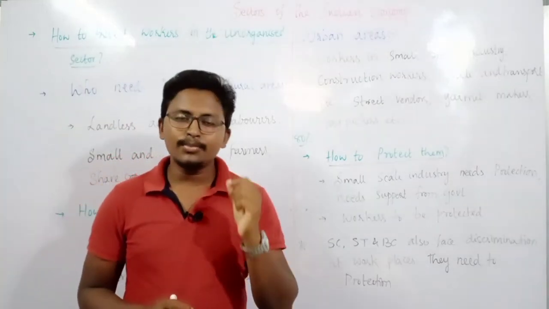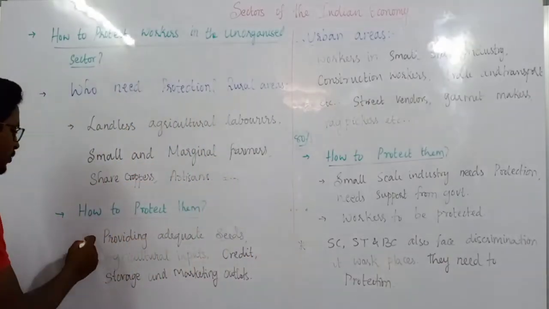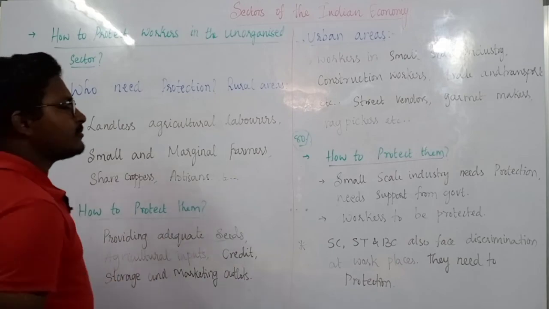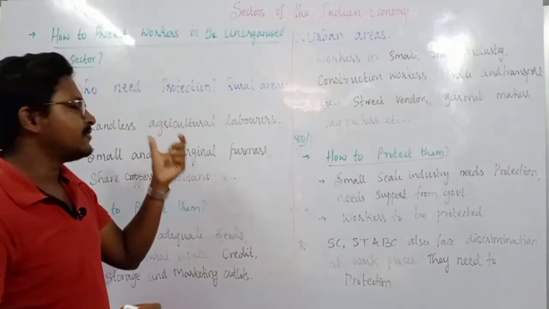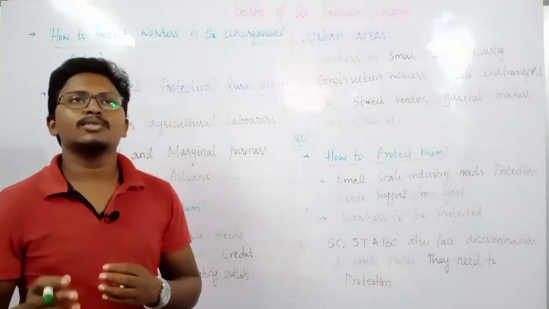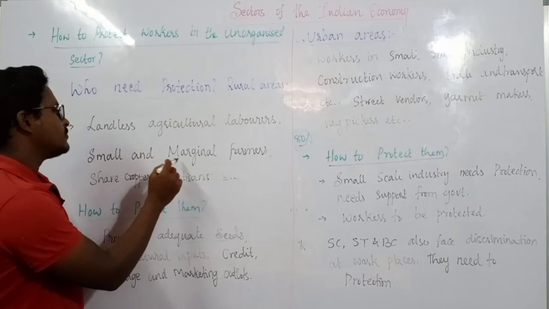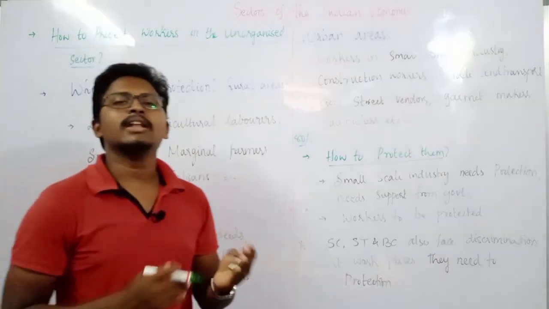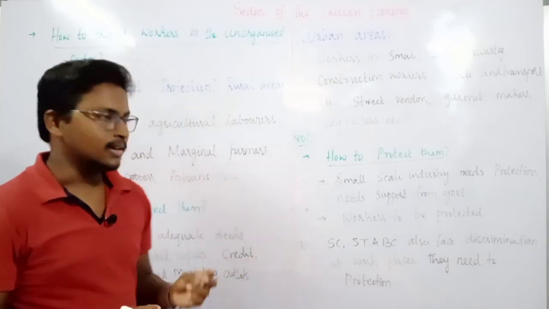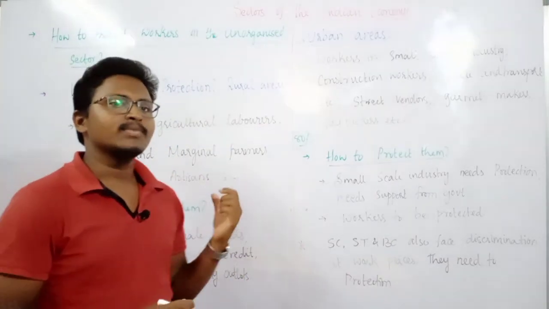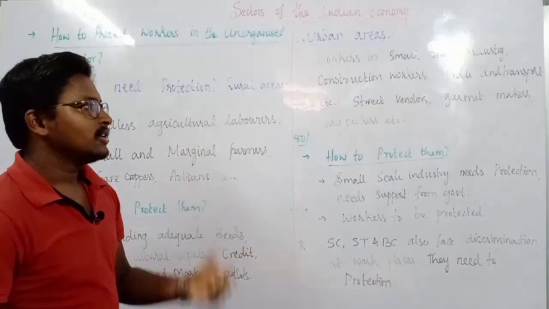All these people come under the unorganized sector. And how can we protect them? What is the solution for them? First, we can provide the adequate number of seeds required for these farmers. Usually these farmers face a lot of problems when they go for buying seeds, especially small and marginal farmers. They don't have enough money to buy these seeds. Suppose the government provides the seeds at a lesser or cheaper rate, and provides subsidies, it can actually protect these farmers.